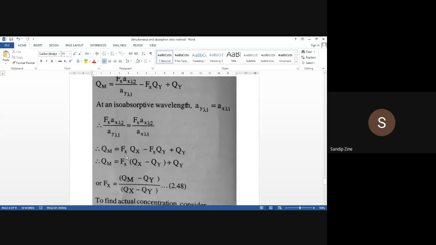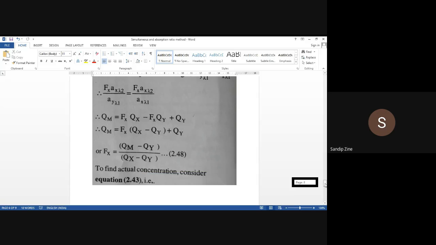Fx into Qx minus Fx into Qy plus Qy, this equation. And Qm is equal to Fx into Qx minus Qy plus this Qy will remain as it is. Or Fx is equal to Qm minus Qy divided by Qx minus Qy. So obviously over here, to find the actual concentration,